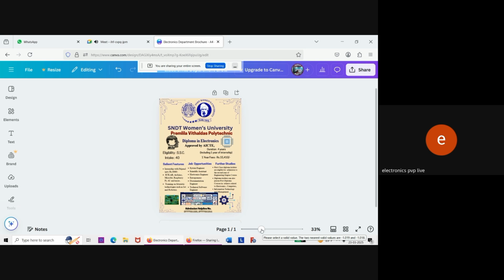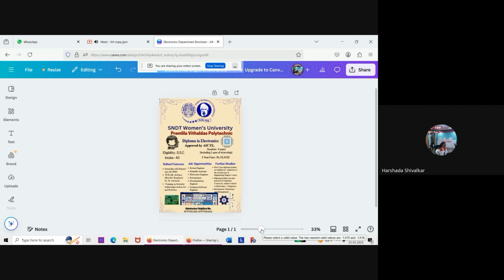In this brochure, I have taken an A3 size paper, and in that paper I have put the background, took the necessary border, this electronics border, and the SNDT logo from the internet, and uploaded it. Then I have included all the necessary information from the PDFs of these brochures which were needed. I have also cropped these training partners and employers and included them in the brochure, and that's how I made it.